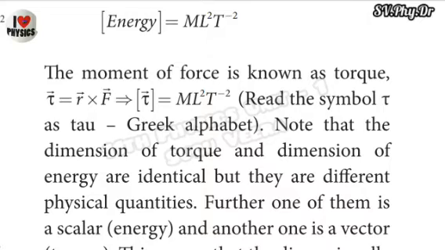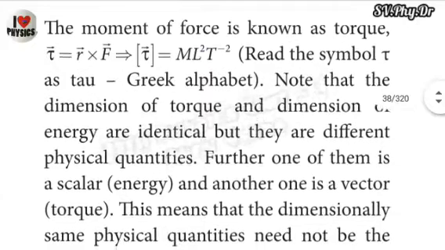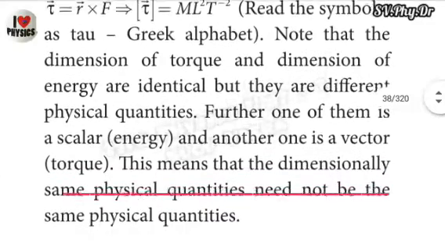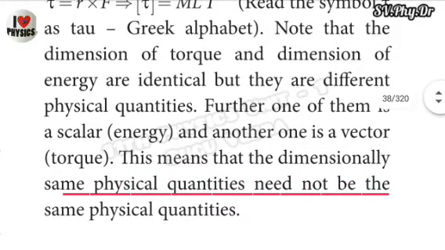Tau is a Greek alphabet. Note that the dimension of torque and the dimension of energy are identical, but they are different physical quantities. Further, one of them is a scalar and the other is a vector quantity. That means scalar means energy and vector means torque. This means that dimensionally same physical quantities need not be the same physical quantities.